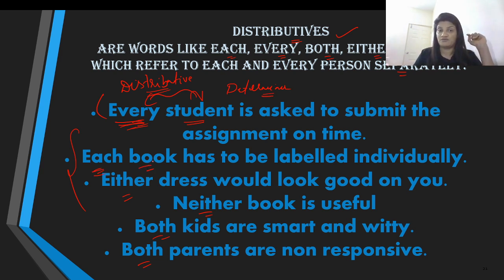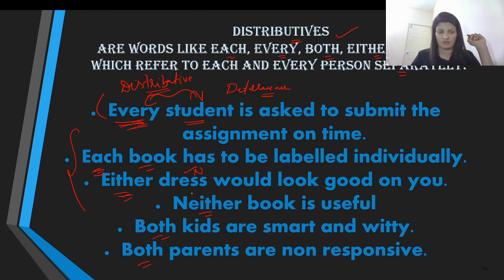Assuming there are 10 books in front of me, I am telling each book has to be labeled individually. Therefore, I am distributing. Again, each book says that each and every book which is present in front should be labeled, which means not referring to one in particular, but all of them together. When we say either dress, being your noun, now when I say either dress would look good on you, there are two dresses. So I'm saying this or that, both.